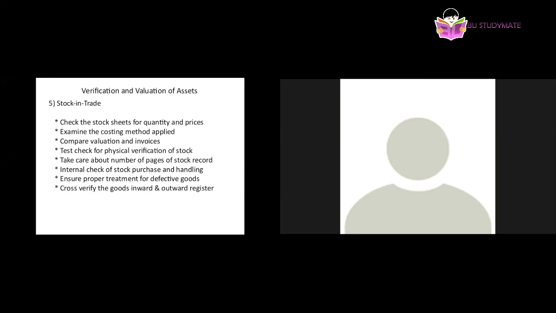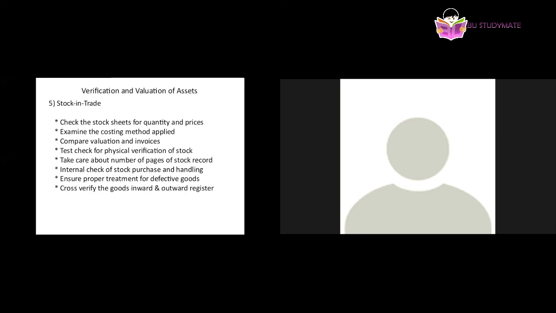And if there are any defective goods, means if there are any problems with the goods, he needs to assure that the proper accounting treatment is given. It should not be shown as sales. Or if it is sold as scrap, then scrap will be shown separately. So he needs to see whether the proper accounting treatment for defective goods is given or not.